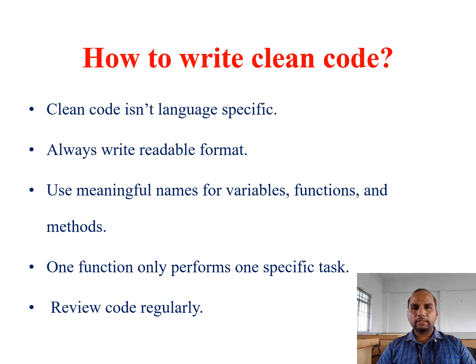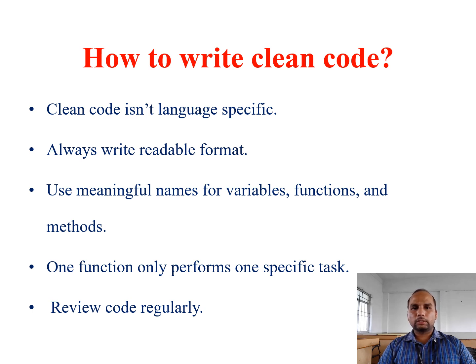So how to write clean code? Already I said that clean code is not a programming language, so you have to modify the code. There are types of code: good code and bad code. If the code can be understood, modified and changed, we call it good code. If it cannot be modified or understood, it is bad code.